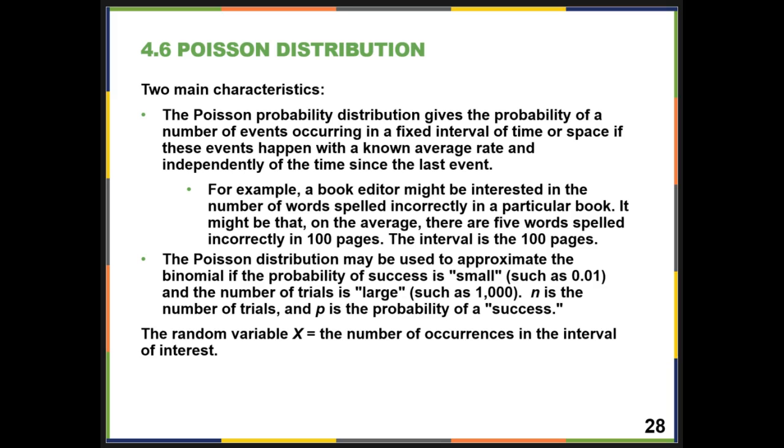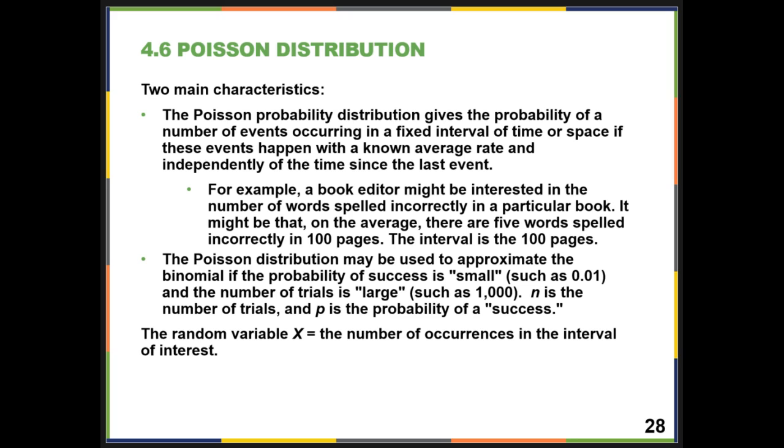4.6 Poisson distribution. For a Poisson distribution, there are two main characteristics. The Poisson probability distribution gives the probability of a number of events occurring in a fixed interval of time or space if these events happen with a known average rate and independently of the time since the last event.